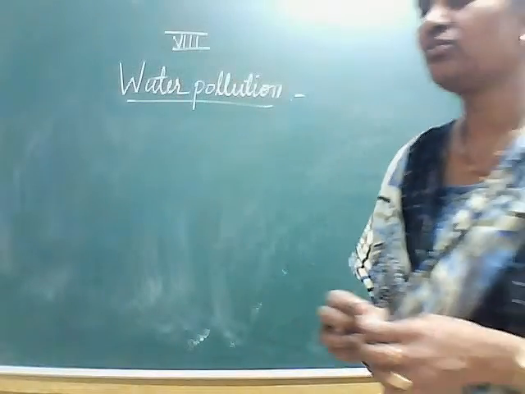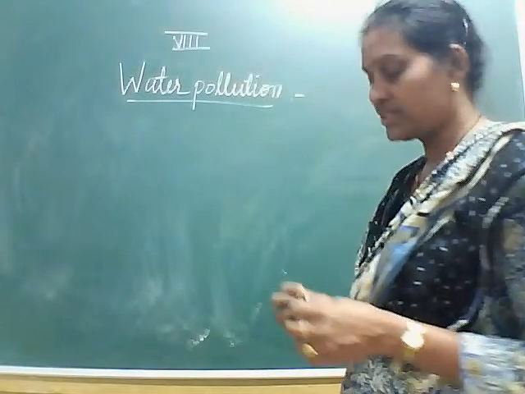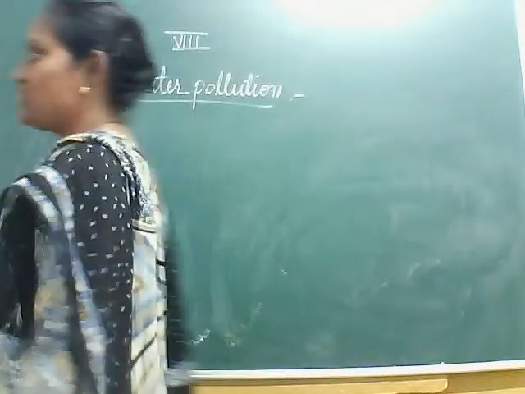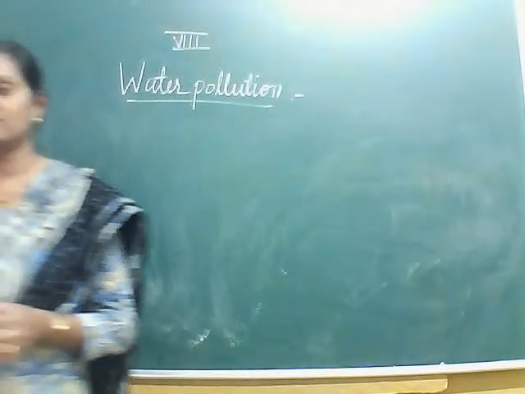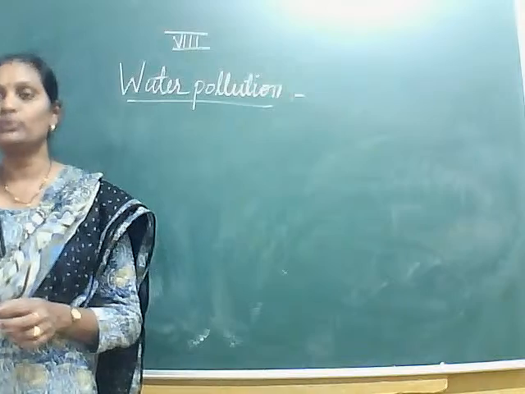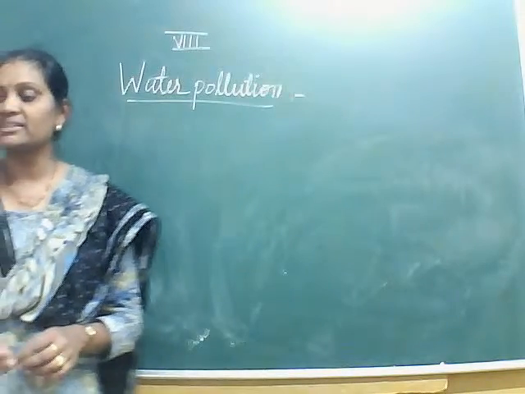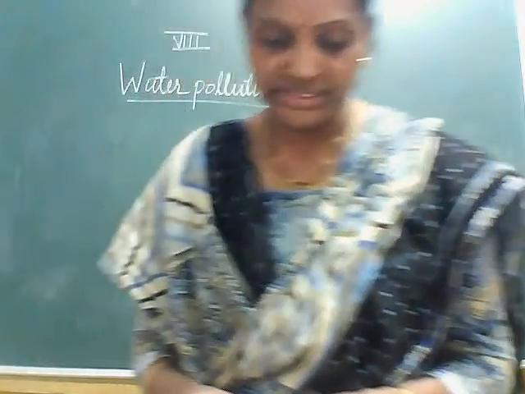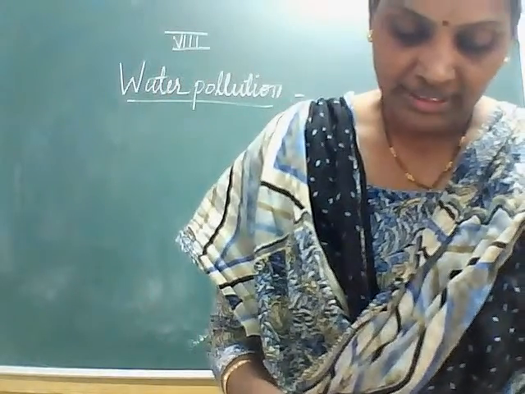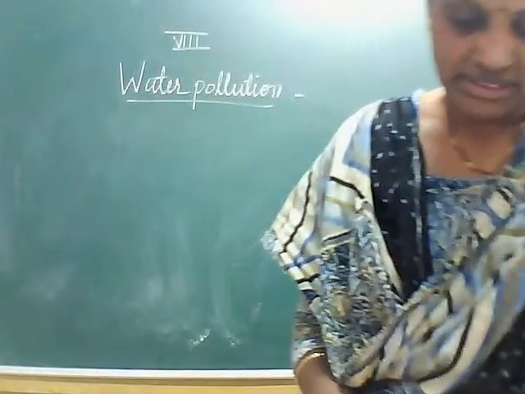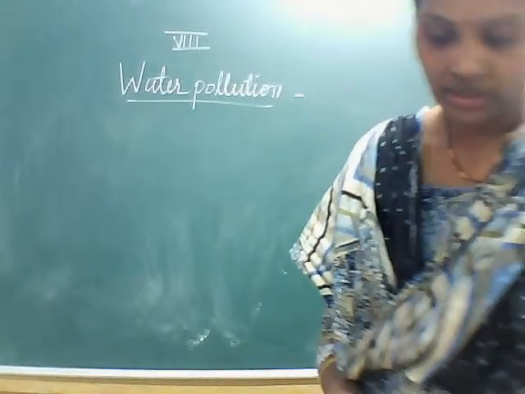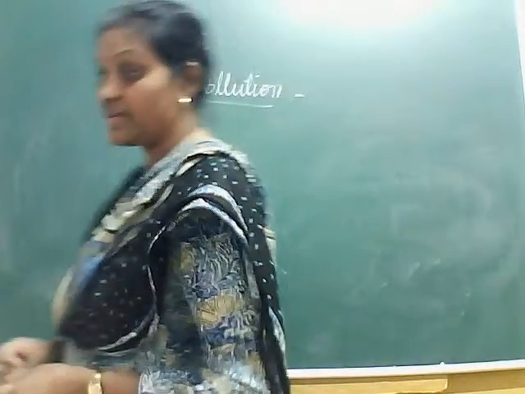So what is water pollution? It is the contamination of water bodies with harmful pollutants. Now what are these harmful pollutants? They are fertilizers, pesticides, sewage, untreated industrial waste.